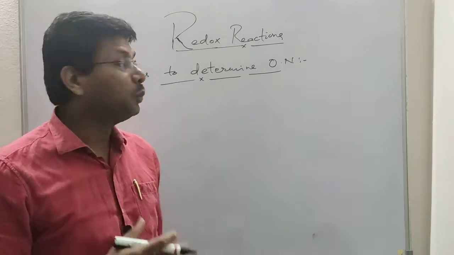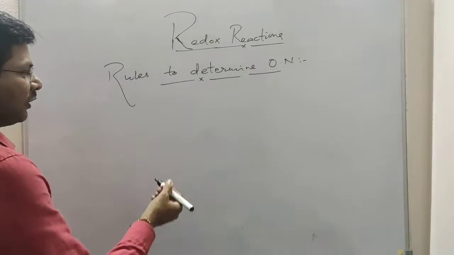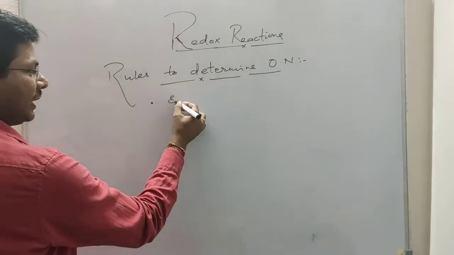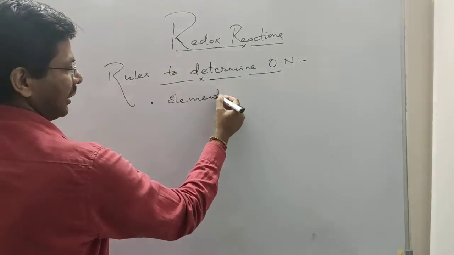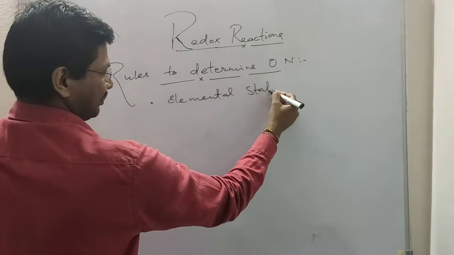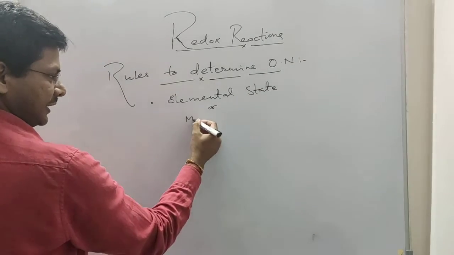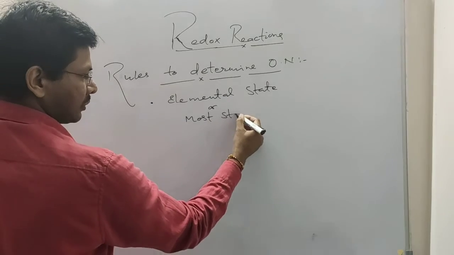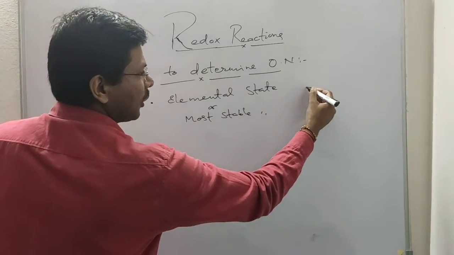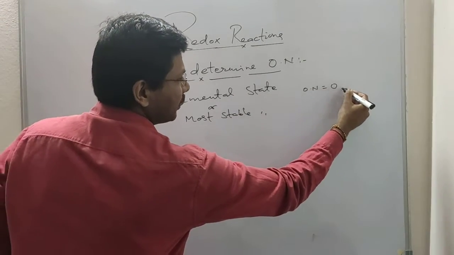Let's discuss the rules to determine oxidation number. The first rule is that in the elemental state or most stable state, the oxidation number is taken as 0.